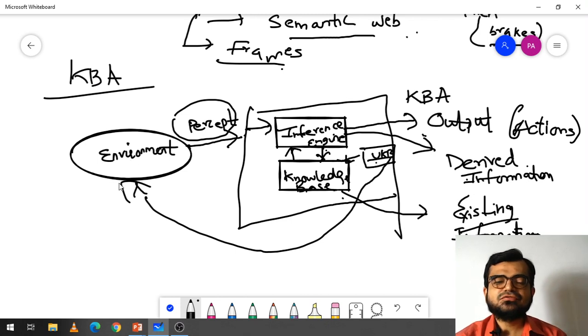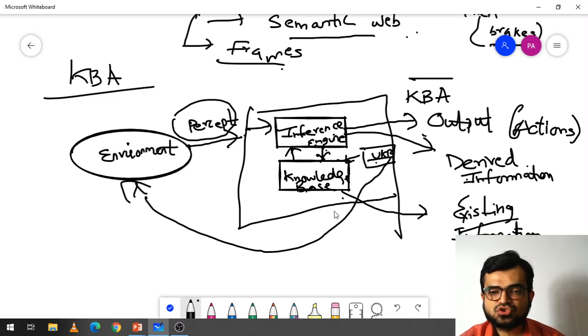What the architecture of knowledge base agents contains is an environment from where the input will be taken by the knowledge base agent. The agent takes the information from the environment and tells the knowledge base that so and so percepts, this input, I have received from the environment.